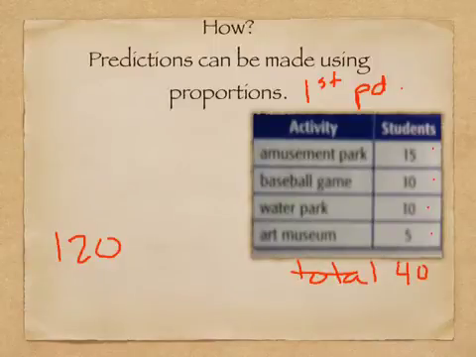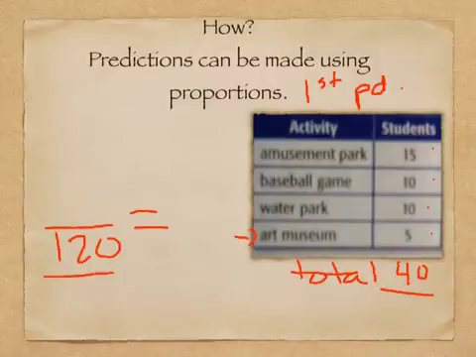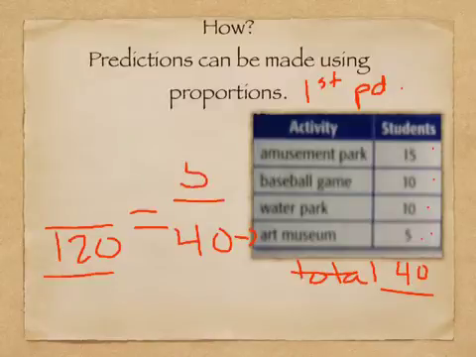And I say, well, if I surveyed 40 students and I've got a total of 120, how many of my students are going to want to go to the art museum? Okay, well, if my total is 120 and my total surveyed was 40, so my total goes on the bottom, the part goes on top.